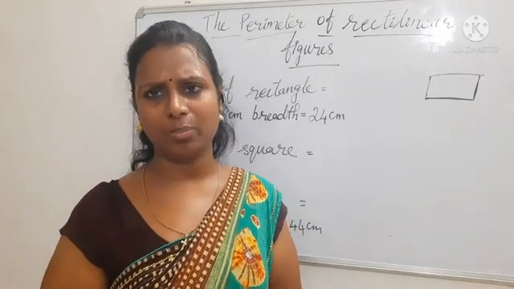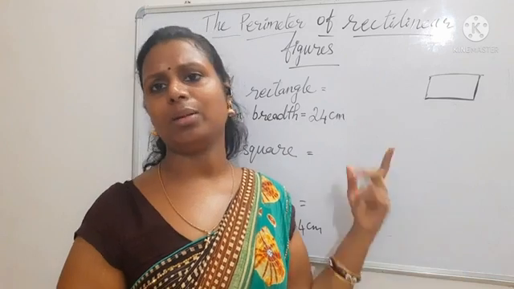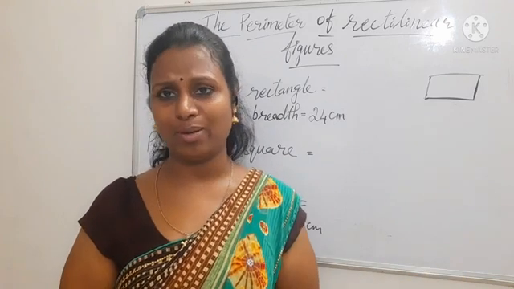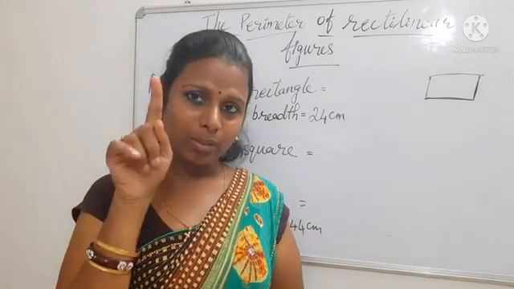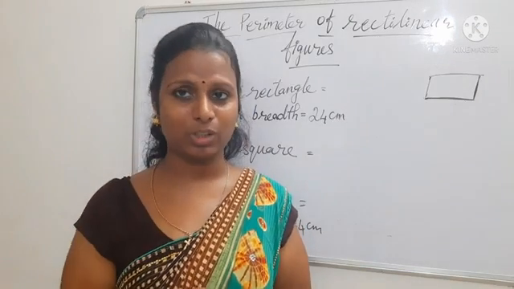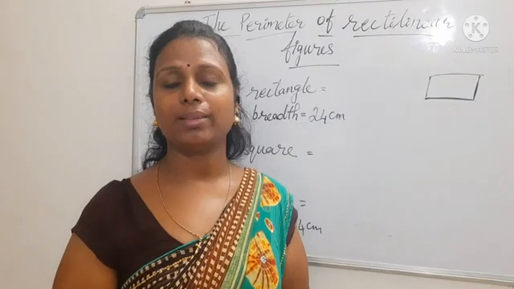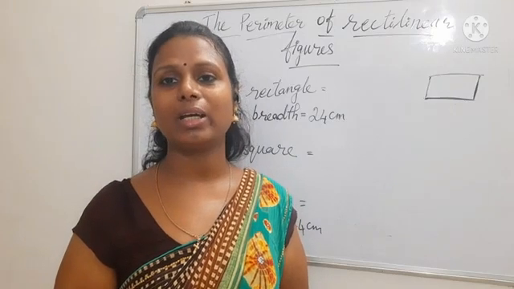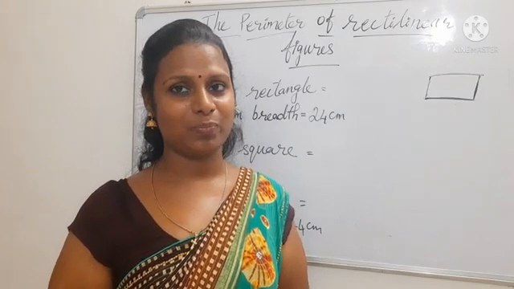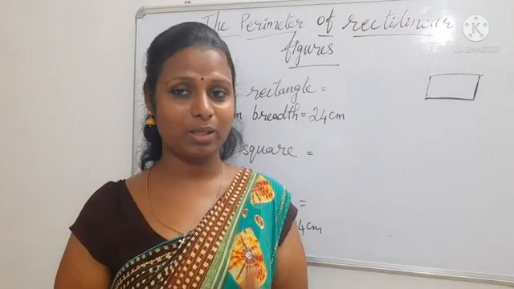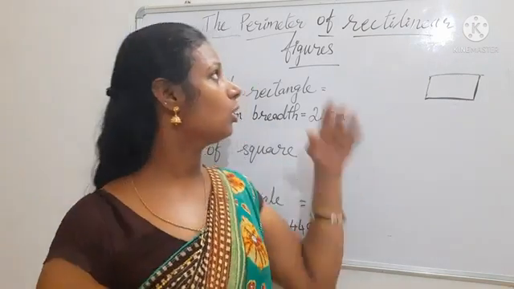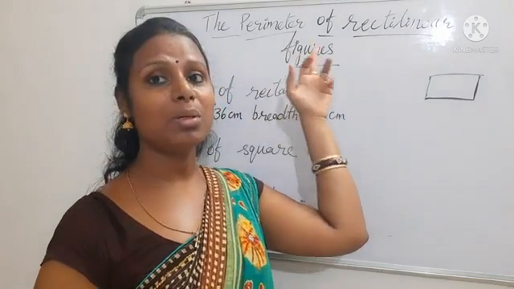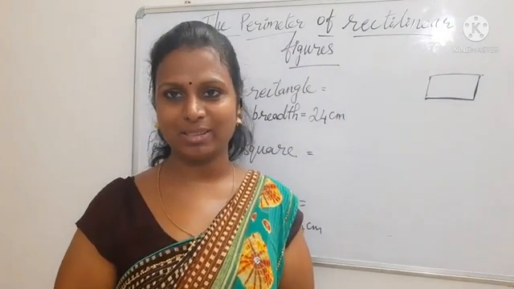It can be any shape. It can be square, it can be triangle, whatever shape it can be. कोई भी shape हो सकता है. वो सारे shape का outer line का जो measurement है, उसको हम लोग क्या कहते हैं? Perimeter. Okay, now you know what is perimeter and what are rectilinear figures. So now we are going to learn about perimeter of rectilinear figures.